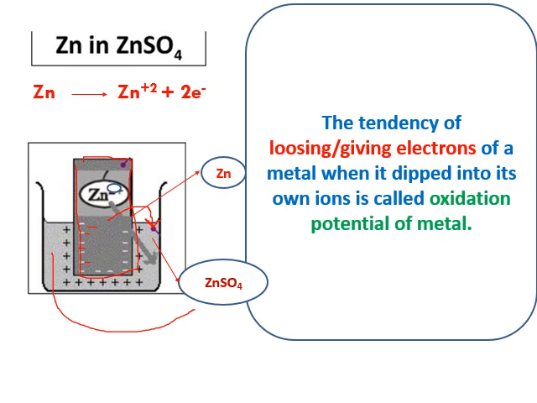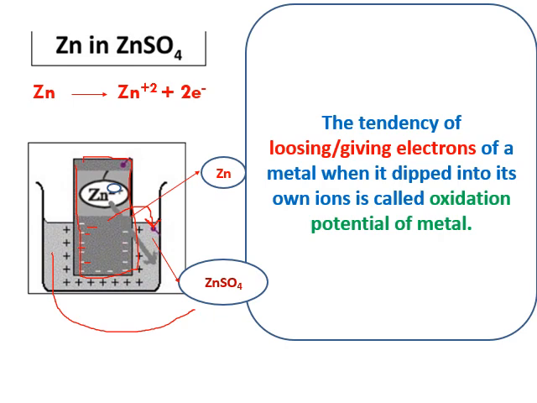In a simple way, the tendency of losing or giving electrons of a metal when it is dipped into its own ions is called oxidation potential. Here losing or giving are both considered to have the same meaning. Metal loses electron or metal gives electron, both are the same, don't get confused about it.